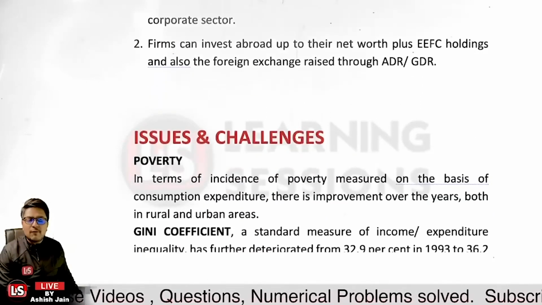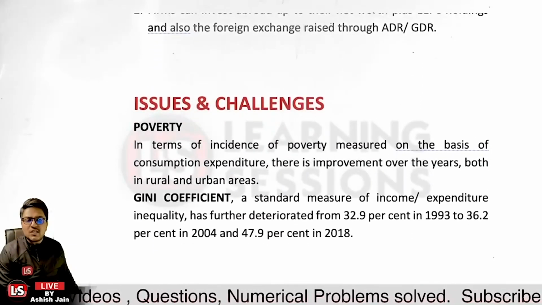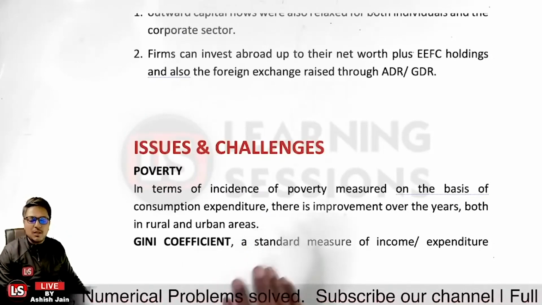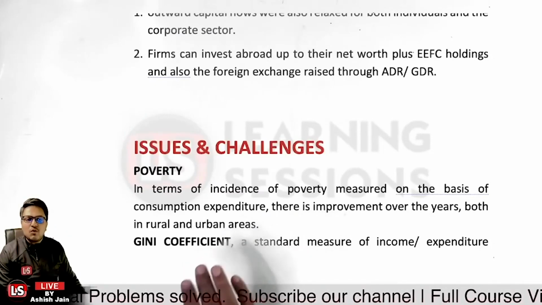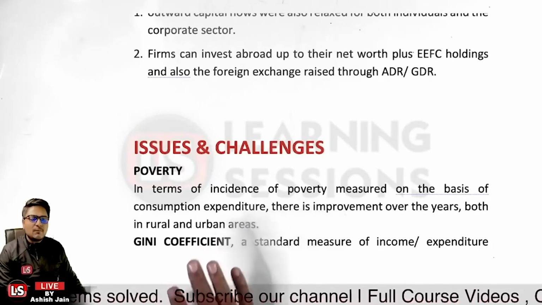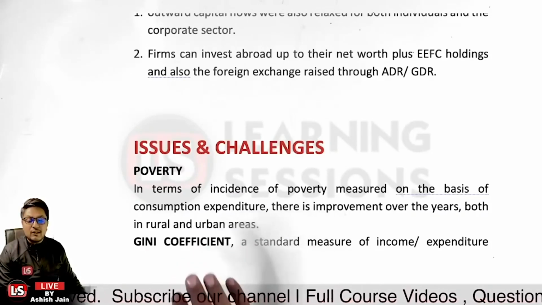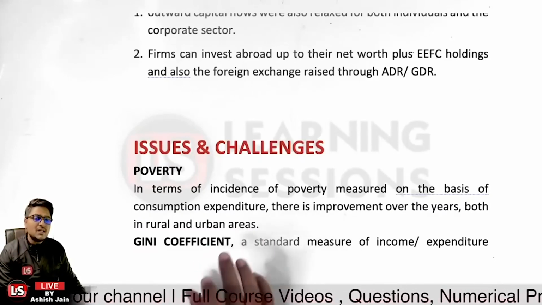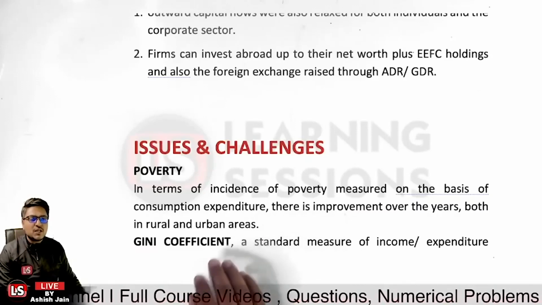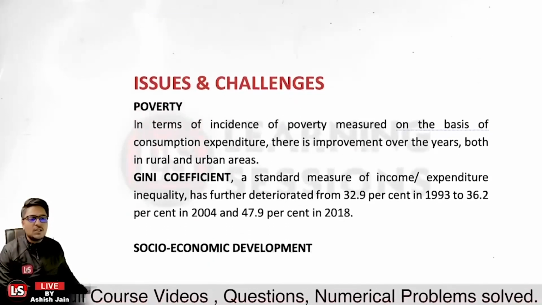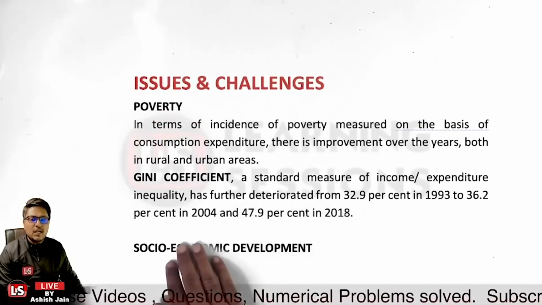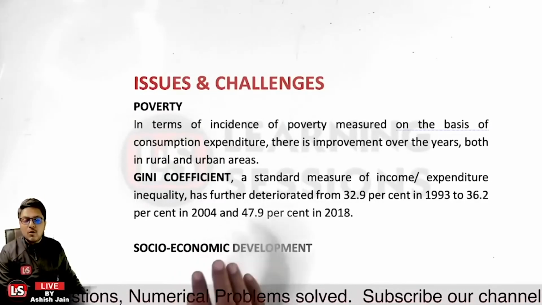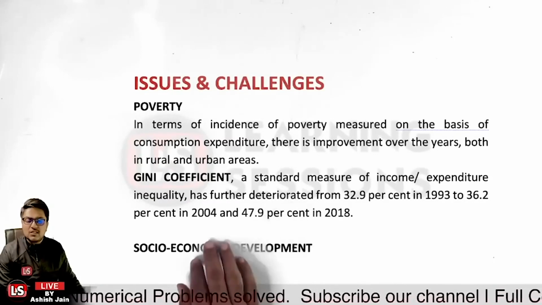Now let us have a look at the different issues and challenges which are basically faced by the Indian economy. First, the major challenge is poverty itself. So we look at poverty, and if you want to measure it, the Gini coefficient is a standard measure related to income or expenditure inequality. And further, it has deteriorated. The more it is, the worse it is.